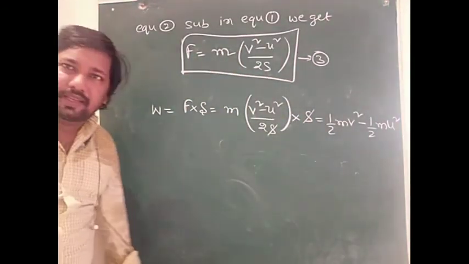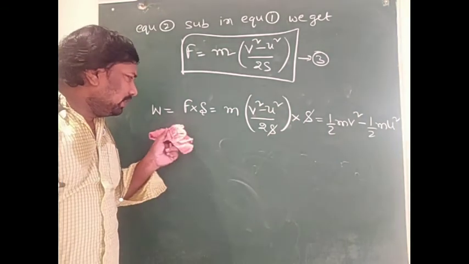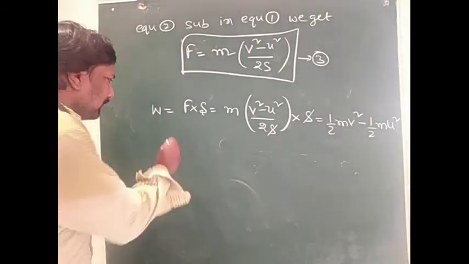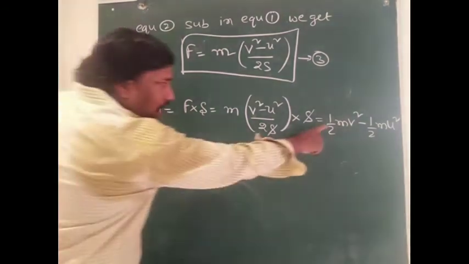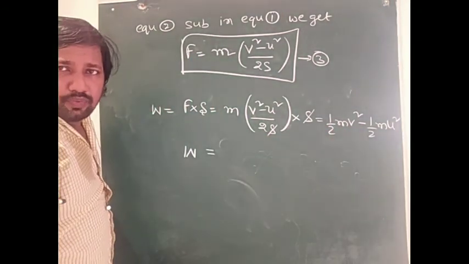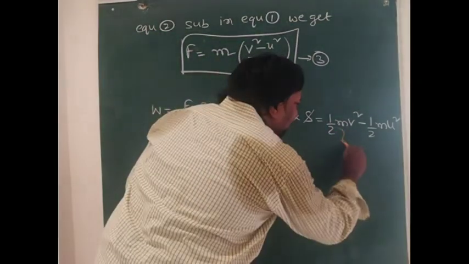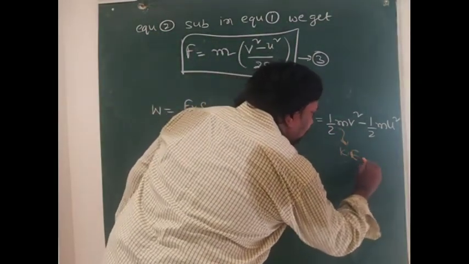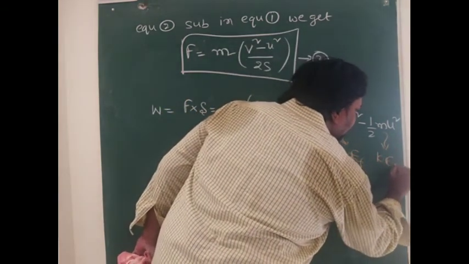So in this case, the work done is equal to half mv square minus half mu square. That means this one is the final kinetic energy and this one is the initial kinetic energy.